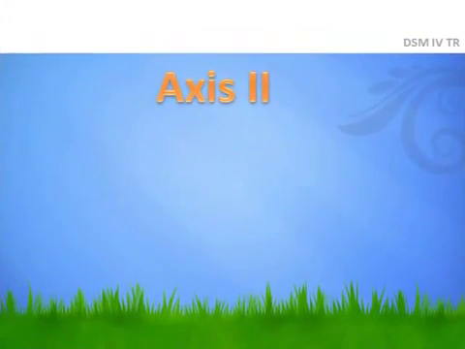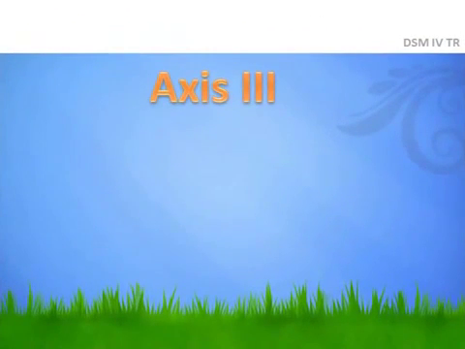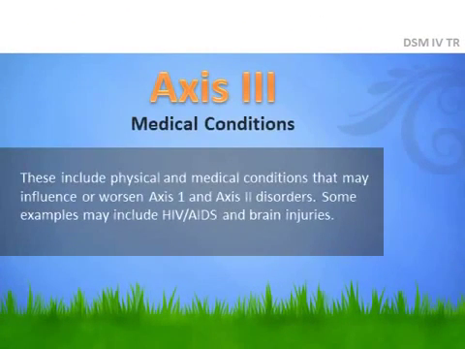Axis 2 in the DSM-4TR describes personality disorders and mental retardation. It's an important segment of the book that focuses primarily on long-term problems that tend to affect negatively other areas of the patient's life, such as self-care and interpersonal skills. Personality and mental retardation was axis 2, and axis 3, medical conditions.